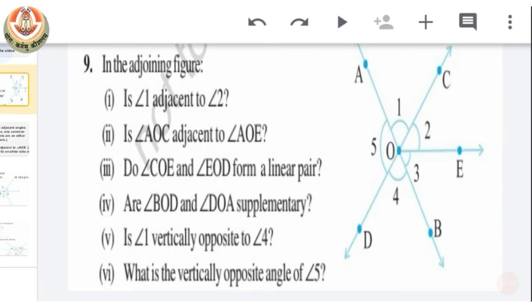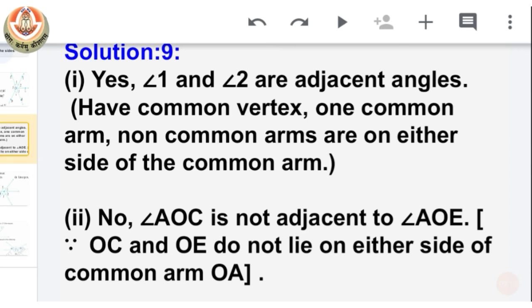So our answer is no, angle AOC is not adjacent to angle AOE. The reason is OC and OE do not lie on either side of the common arm, which is OA.